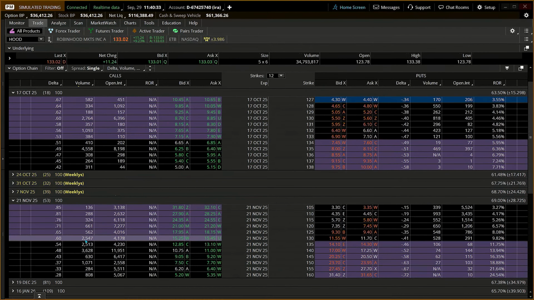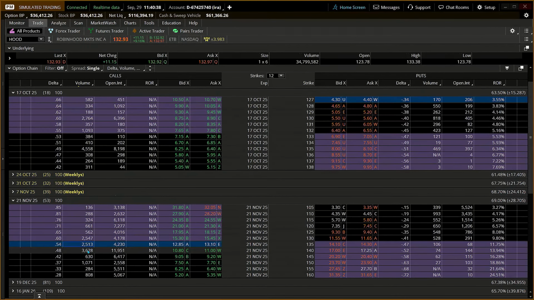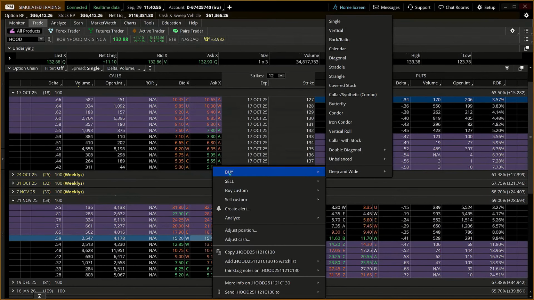But if you come down to the Novembers, look at the volume here compared to the open interest. The higher the percent of option volume compared to the open interest, the more speculation, bullish or bearish. Now, in our case, we're going to buy the 130 call. If you buy the 130 call, of course, you want the stock to go up.